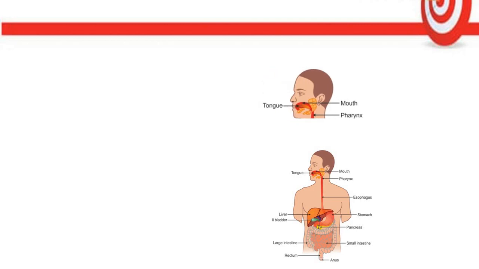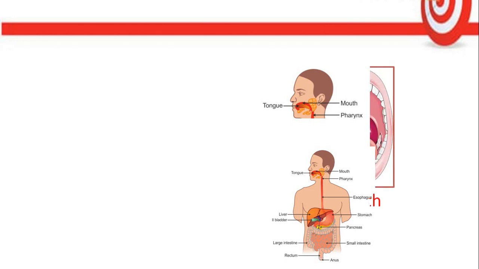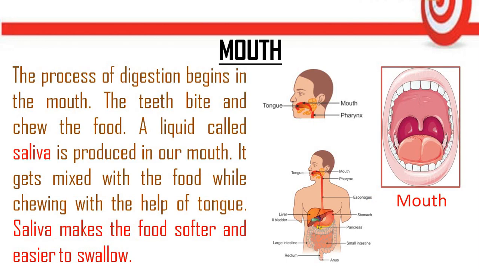See, this is the zoomed picture of the mouth. And the next picture shows you the internal structure of the mouth. The process of digestion begins in the mouth, as our mouth has teeth. The teeth bite and chew the food. A liquid called saliva is produced in our mouth. It gets mixed with the food while chewing, with the help of the tongue.